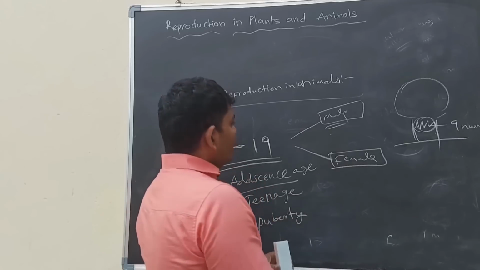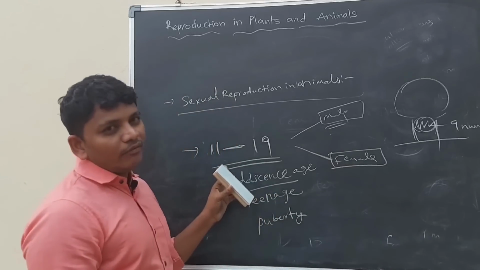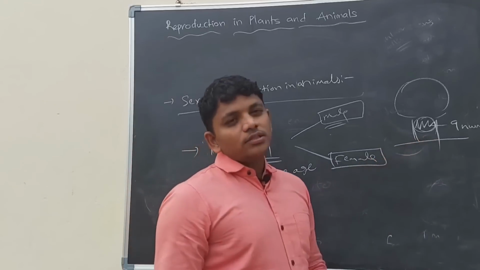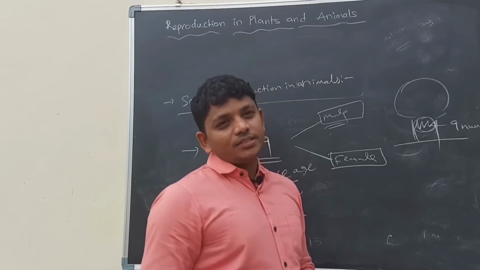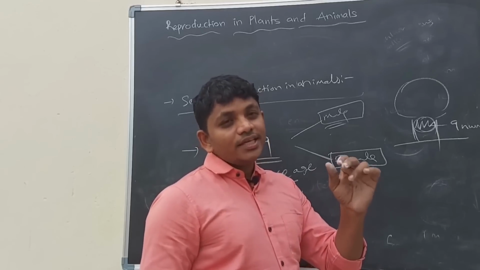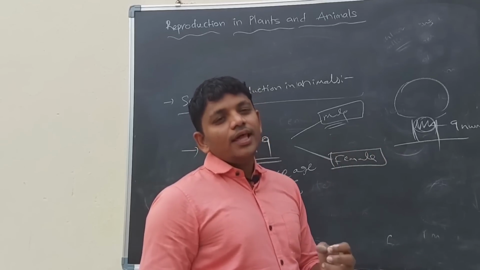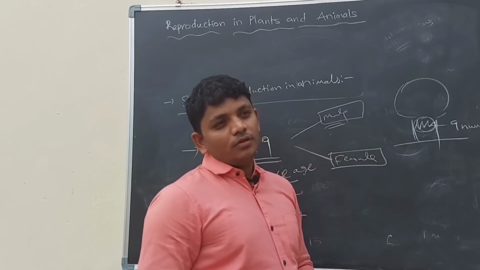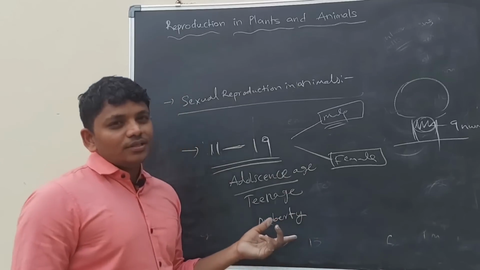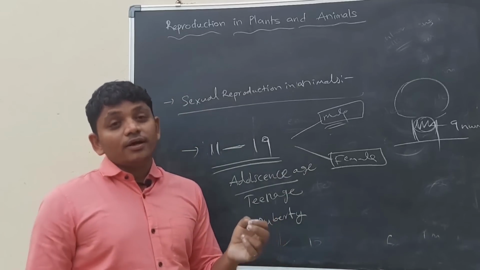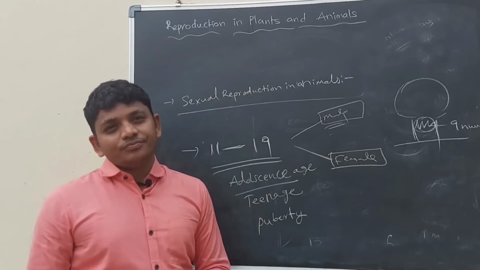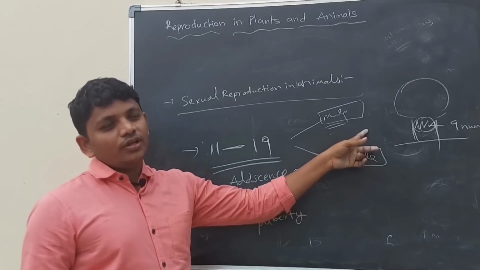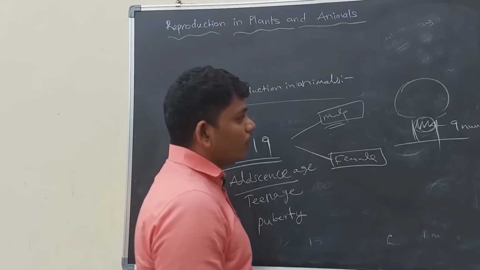When the boy is growing from 11 to 19 years, these vocal cords will grow in size. Whenever the size of the vocal cords increases, the voice of the boy will be harshened. When we compare with girls, the girls' voice becomes sweeter, but the boy's voice becomes harsher due to the Adam's apple.